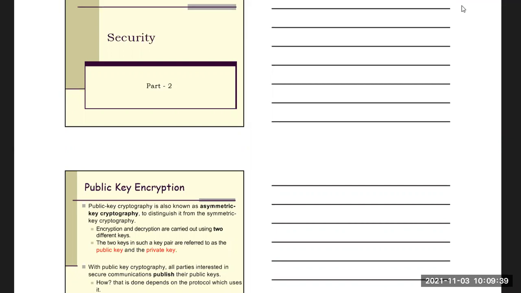Why did this cryptography concept come about? If you and your friend are communicating and you want to securely transfer some information to your friend, the channel through which your information will go is unsecure.